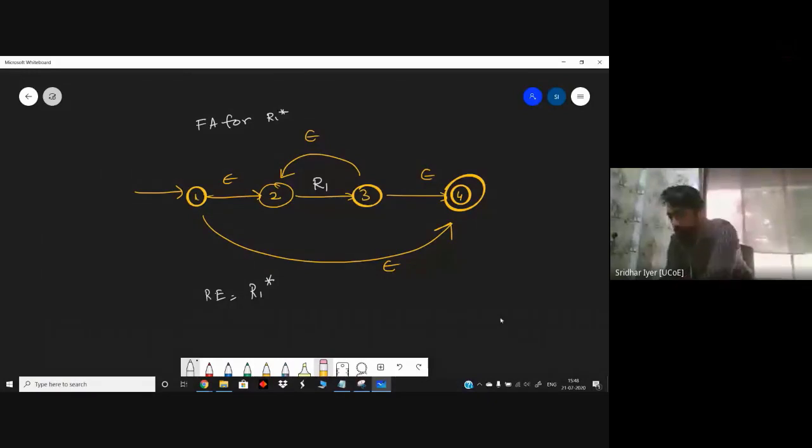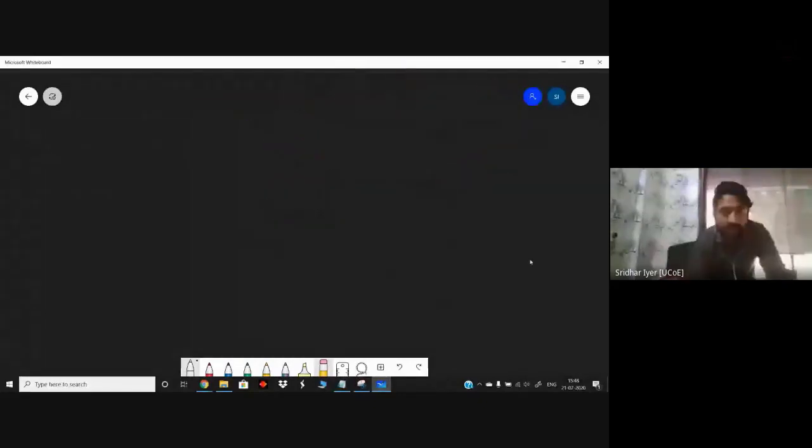Okay. Thank you so much. So let me give you some problems over here. We have already seen some basic problems, so I'm not focusing on the basic ones. I'm going to give you some tricky ones. Okay. Let's start with this. R is equal to A plus B. You know how to draw it, right? This is the first one. This A part. The second part B. That is R is equal to A closure. You have done this diagram right now, but I want you to practice along with me.